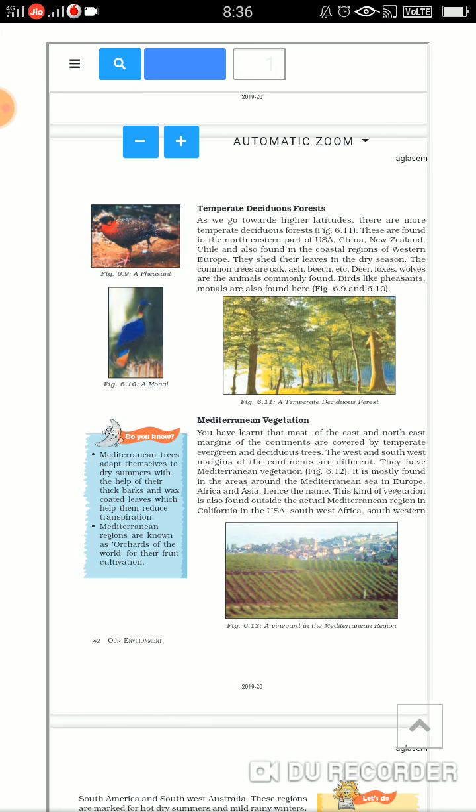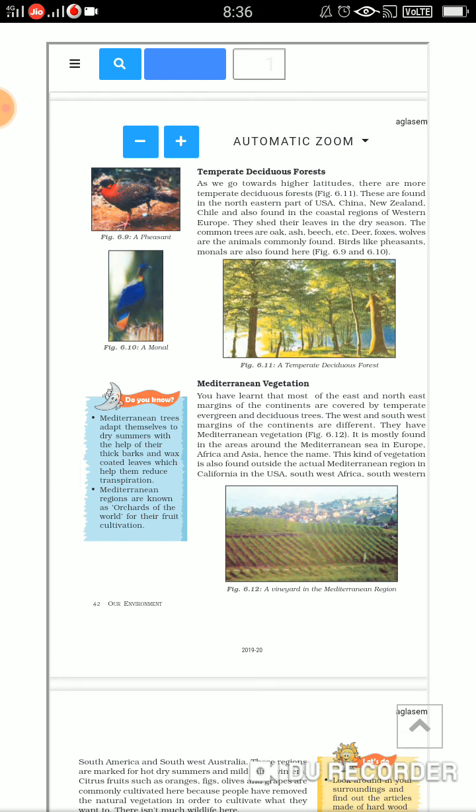Fine. And then what's happening? The common trees are oak, ash, beech, etc. And the animals are deer, foxes, wolf. They are very commonly found here. And birds like pheasant, monals, they are also found here. You can see the picture given.